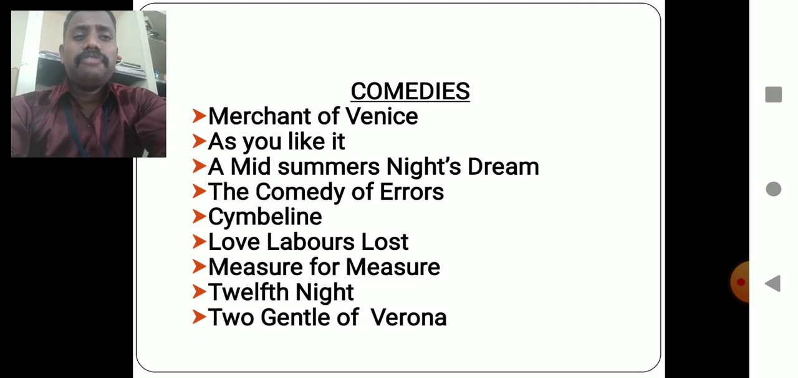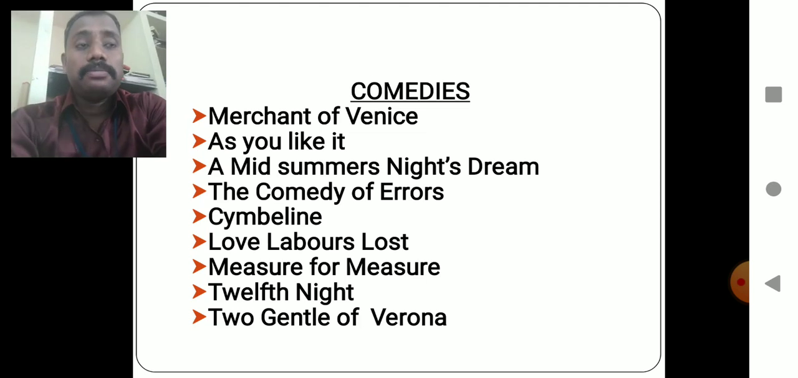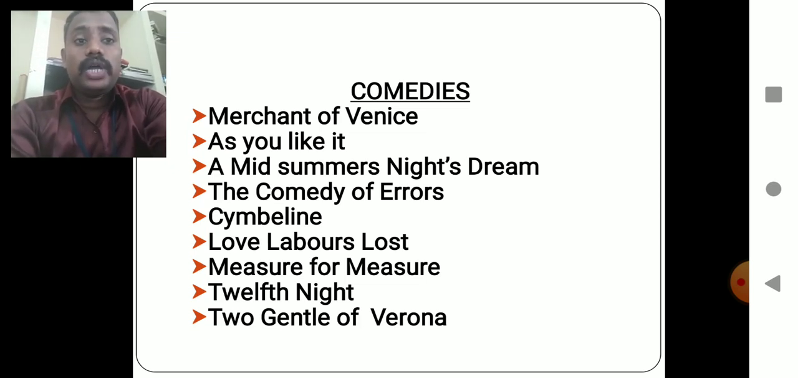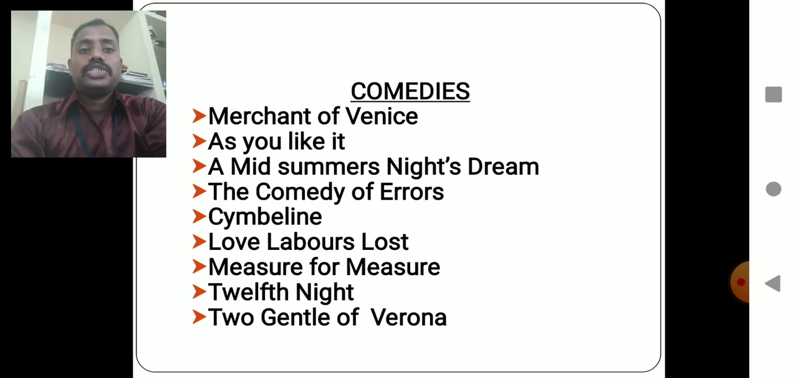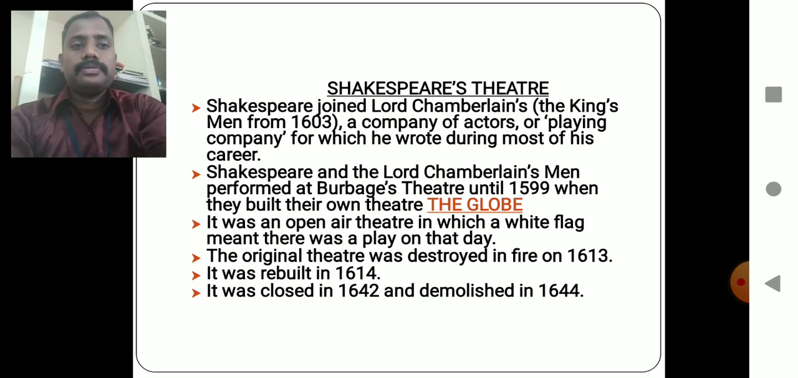Comedies. Shakespeare's comedies are very famous worldwide and regarded as among the most profound comedies, namely The Merchant of Venice, As You Like It, A Midsummer Night's Dream, The Comedy of Errors, Cymbeline, Love's Labour's Lost, Measure for Measure, Twelfth Night and The Two Gentlemen of Verona. These are the most distinguished comedies written by Shakespeare.